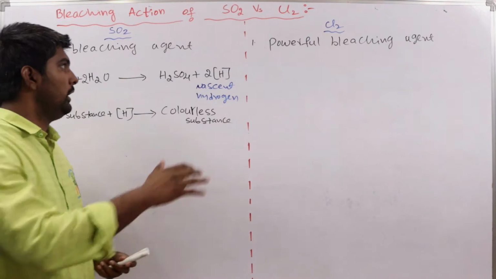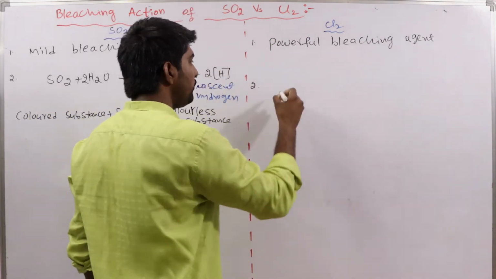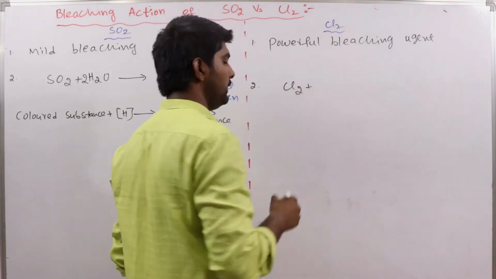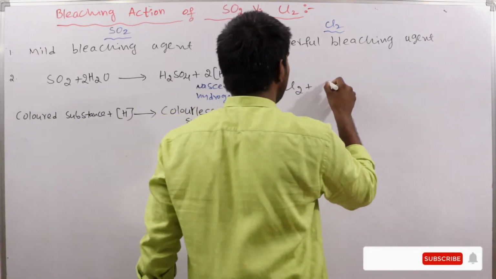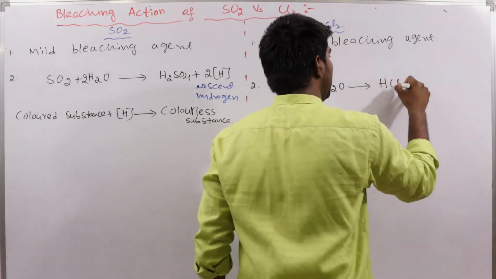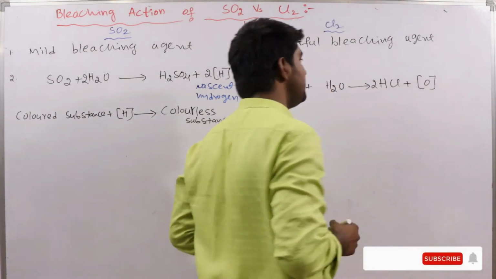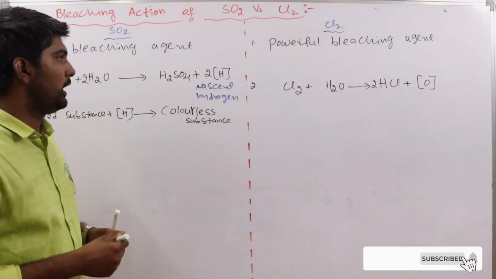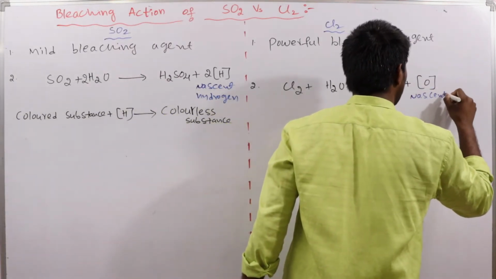Now, when chlorine is present in the aqueous solution or in the presence of moisture, it reacts with water to form 2 moles of HCl plus nascent oxygen. This is nascent oxygen.